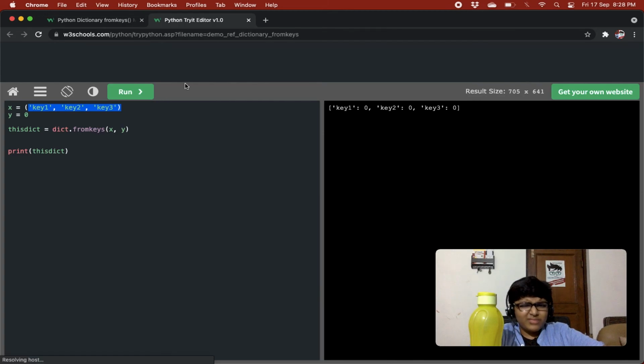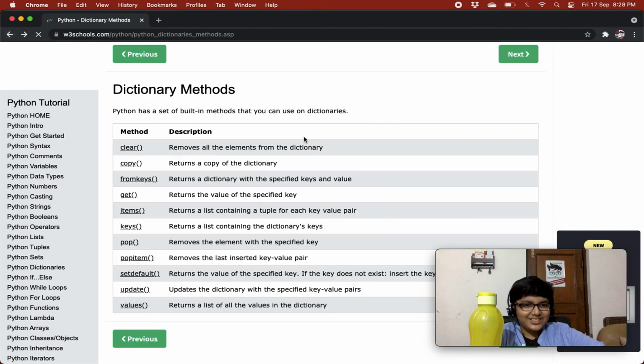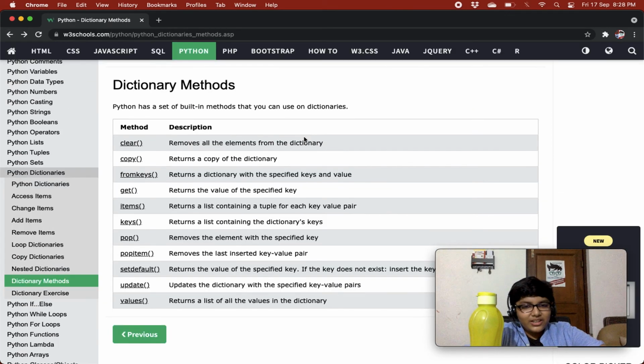And that's not so useful, right? It's not such a pleasing method. It returns a dictionary with the specified keys and values. Get, we have already done. It returns the value of the specified key, we know. Items returns a list containing a tuple for each key value pair, that also we know.